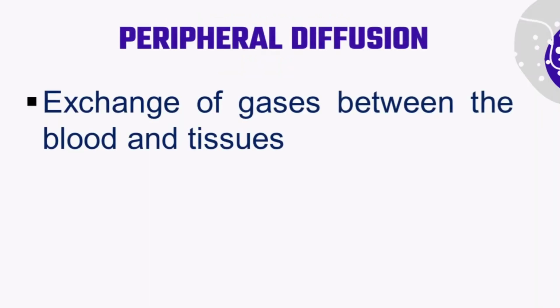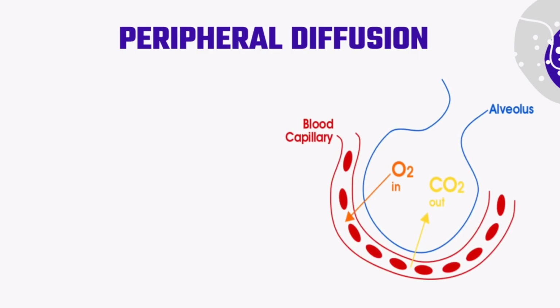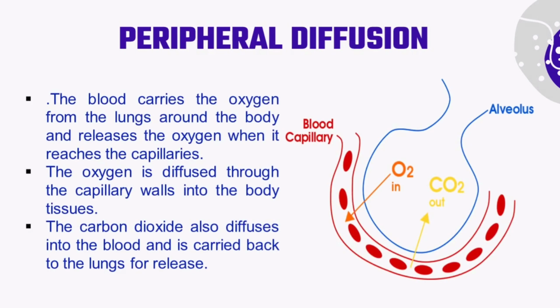In the last stage of respiration, which is the peripheral diffusion, it is the exchange of gases between the blood and tissues. For the process of peripheral diffusion, the blood will carry the oxygen from the lungs around the body and release the oxygen when it reaches the capillaries. And the oxygen is diffused through the capillary walls into the body tissues. And then the carbon dioxide also diffuses into the blood and is carried back to the lungs for release.